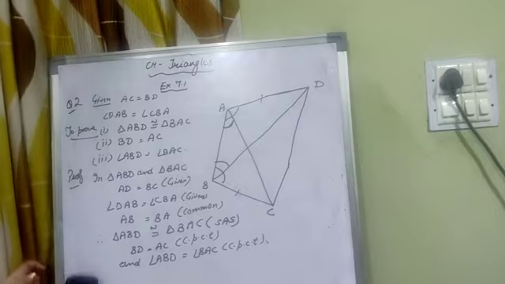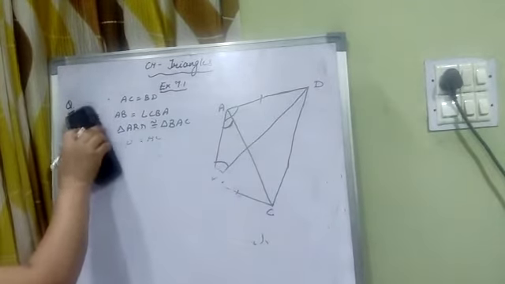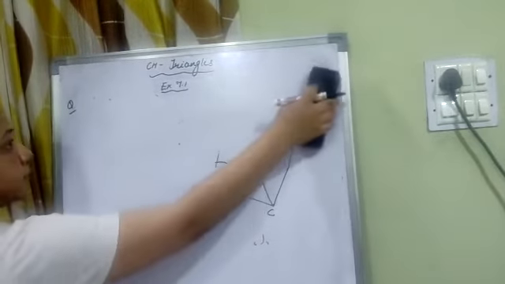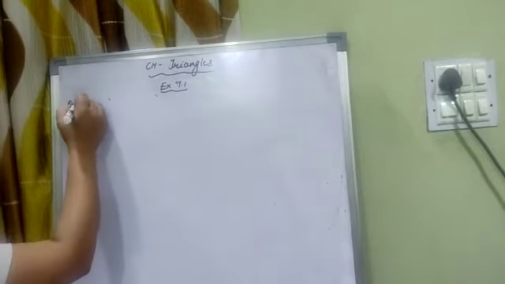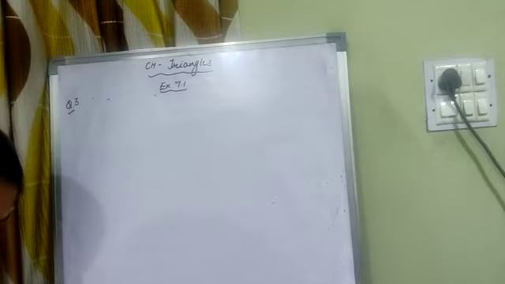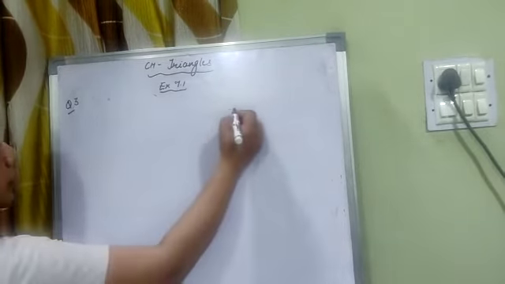Question number 3. In the third question, a figure is given in which AD and BC are equal perpendiculars to the line segment AB. Show that CD bisects AB.